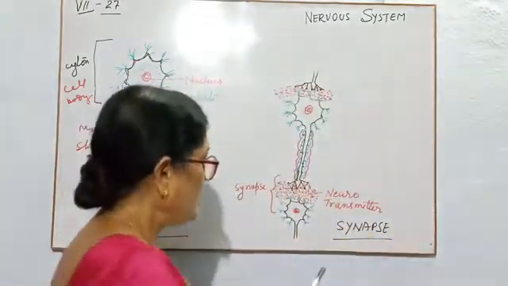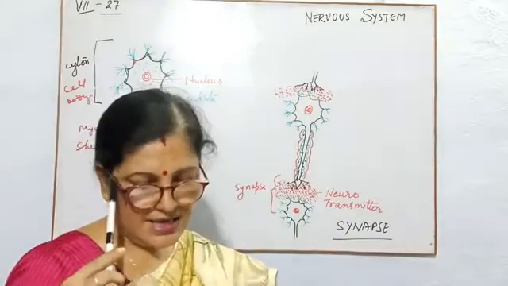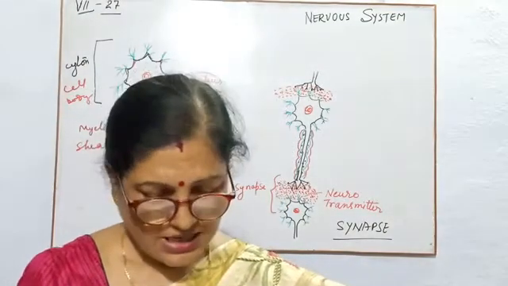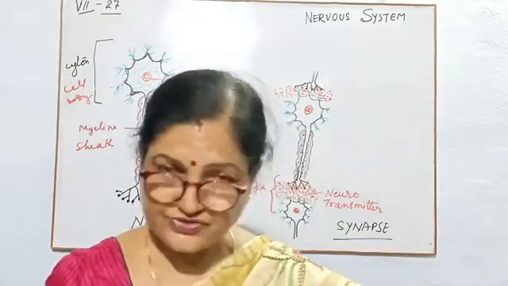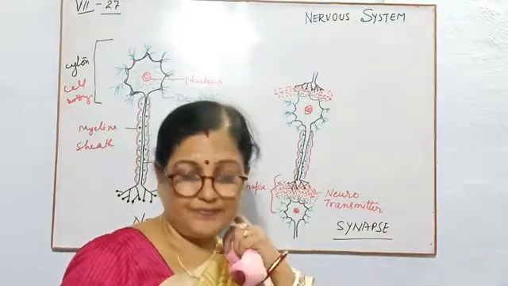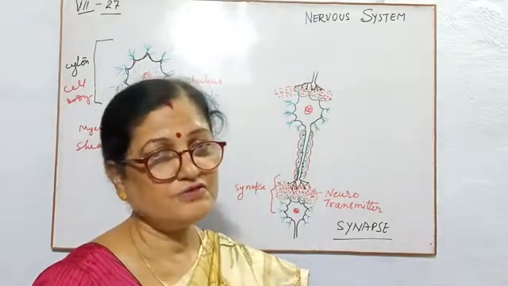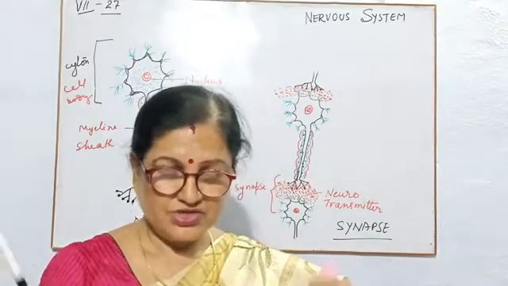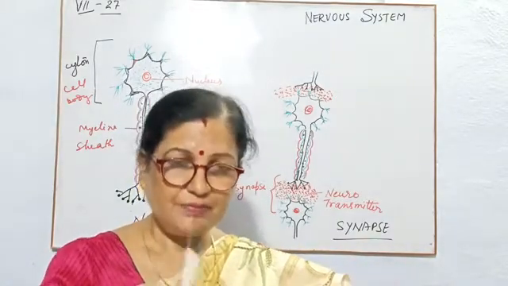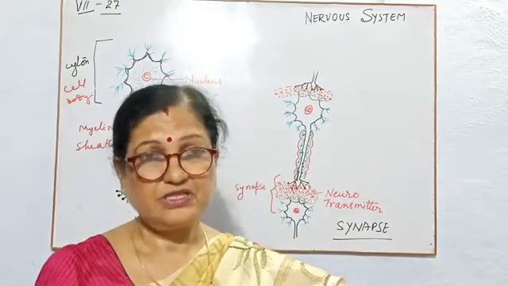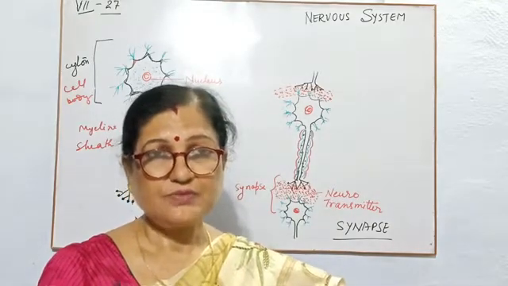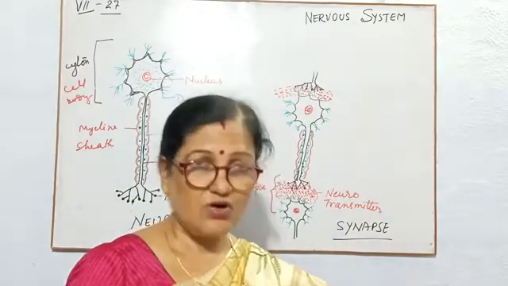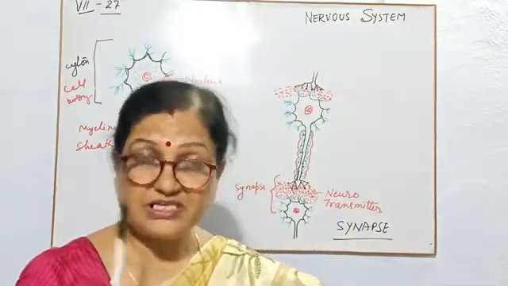Now children, I will come to the synapse. According to your book, it is not given too much, but I want to tell you something extra. Synapse is the joining place of two neurons. As children, we can join two threads, two ropes, and put some knot in between these two parts. Then we get some knotted area. But nerve cells or neurons are not joined with each other.